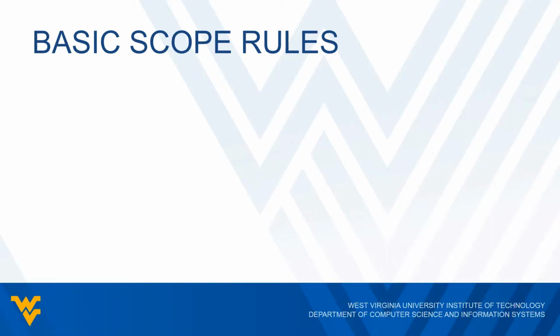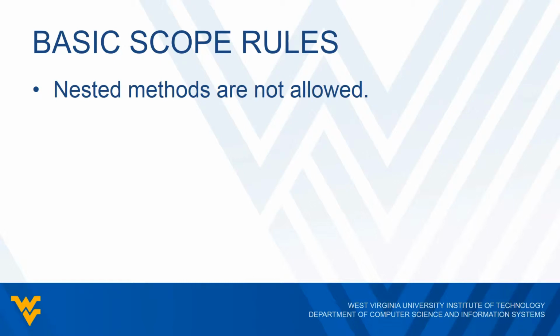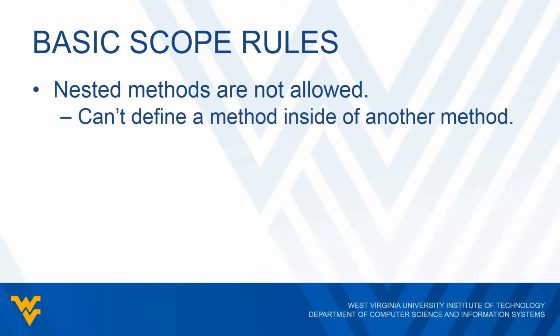Now we do need to follow some basic scope rules. So one rule is that nested methods are not allowed. I cannot define a method inside of another method. We can't have methods inside of methods, so methodception is not a thing. So if I want to have more than one method in my program, I can declare and define a method as normal, but the next method has to be defined outside of that method. Have we seen any methods defined in main? No, it's because we're not allowed to do this. That's just to give an example.